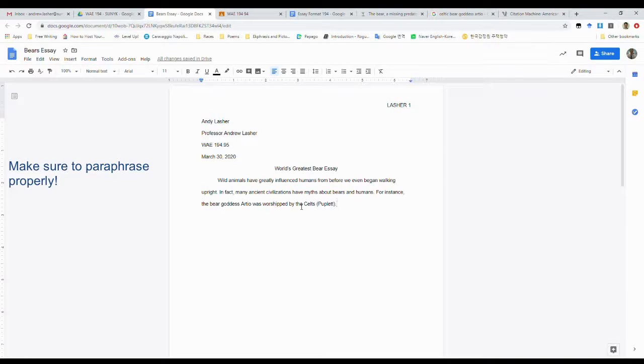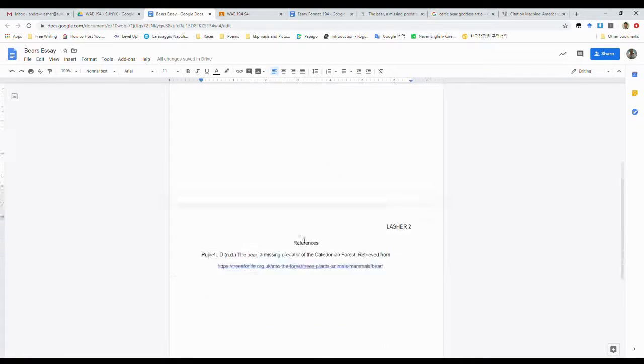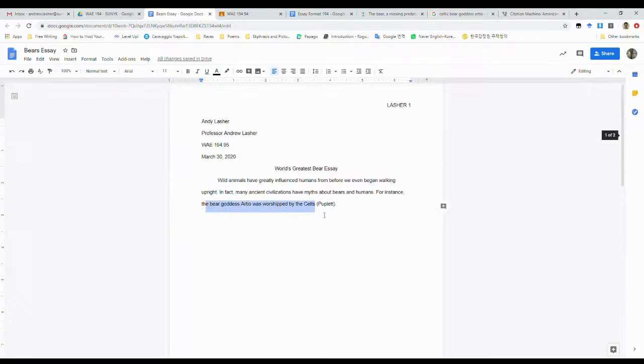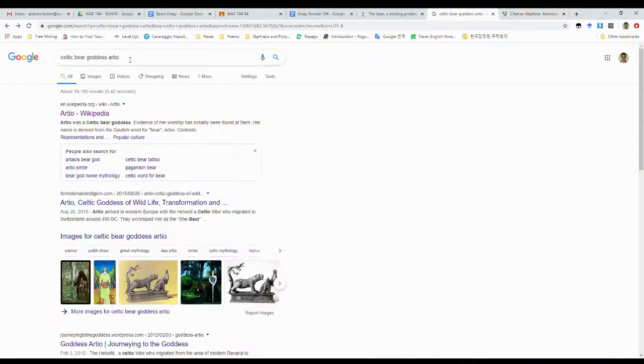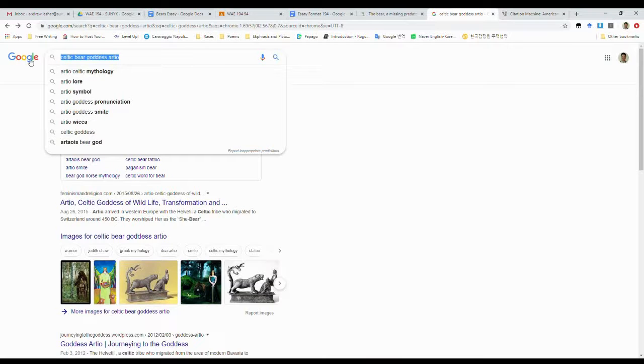Cool. So as you see here, as we do this, since this factual information came from another page, we cite it down here, we put the citation in here. Of course, if we actually had a date, it would look like this. Since we don't have a date, we're not going to put it in there.